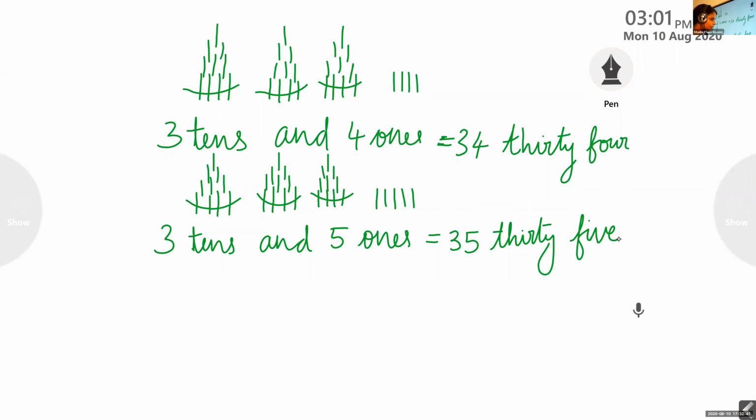Okay, we have 35, having 3 tens and 5 ones. Ivania, which number are you writing now? Ivania Rose, which number are you writing? 35. Very good. Is it completed? No. Okay, do it.